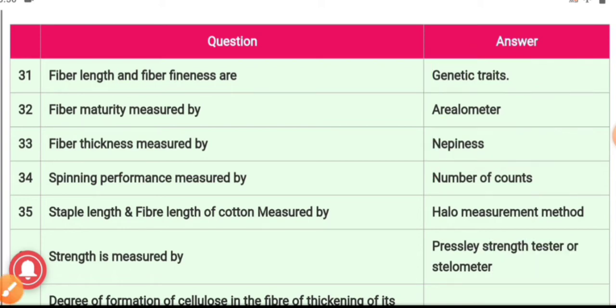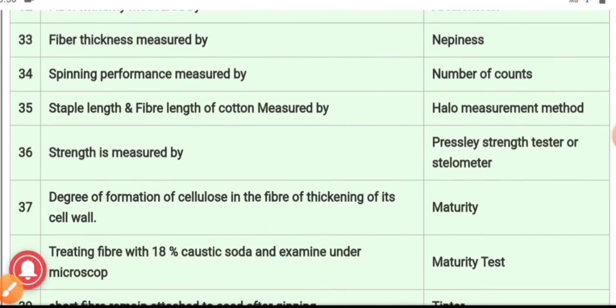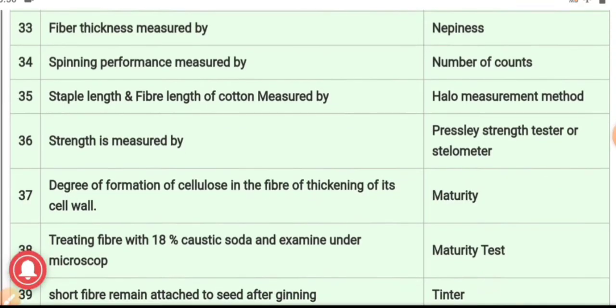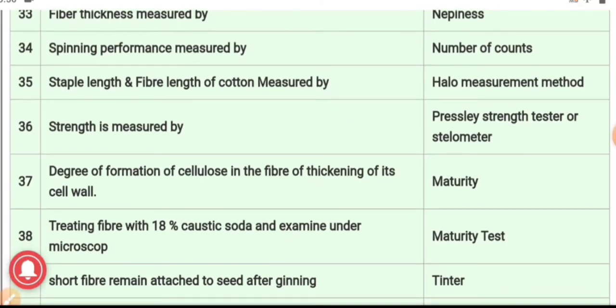35th, staple length and fiber length of cotton is measured by which method? And the answer is the halo measurement method. Through this method we can measure the staple length as well as fiber length of cotton. 36th, the strength is measured by, and the answer is stelometer or Presley strength tester.